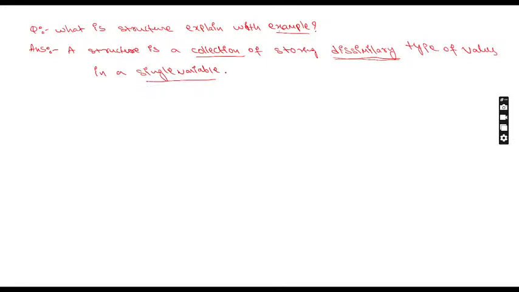Now, otherwise you can write, a structure is also called a user defined data type. It means we can create our own data type with the help of structure. You know already, in unit one we discussed the different types of data types: predefined data type, user defined data type, as well as derived data type. Predefined means nothing but the author has created it. Derived is nothing but the arrays concept. User defined data type is nothing but the structure concept.